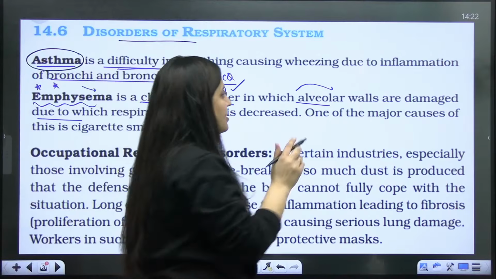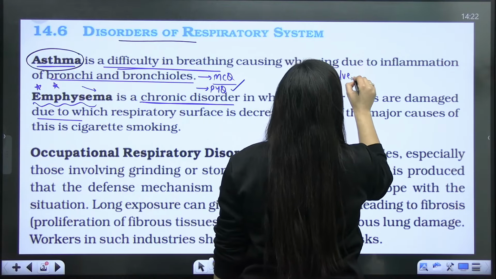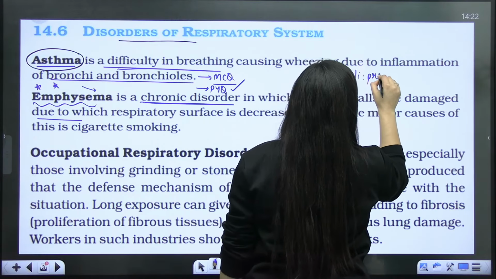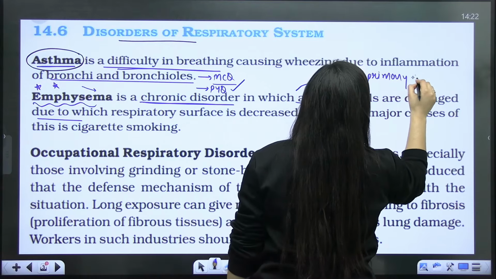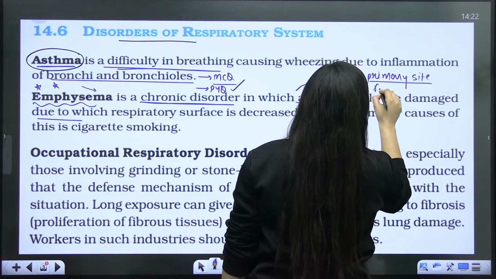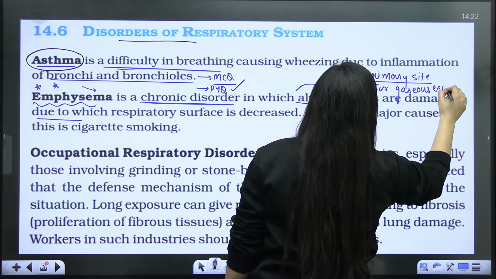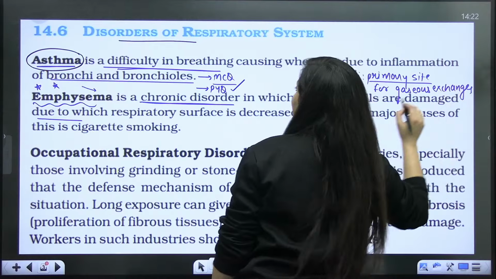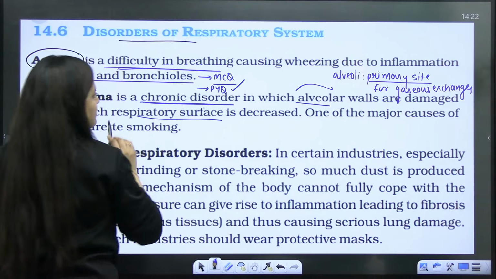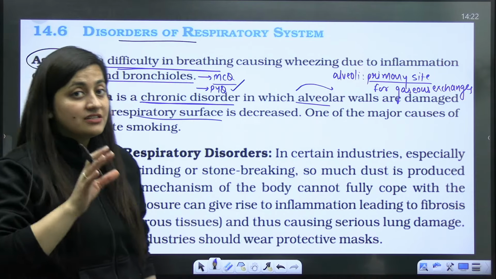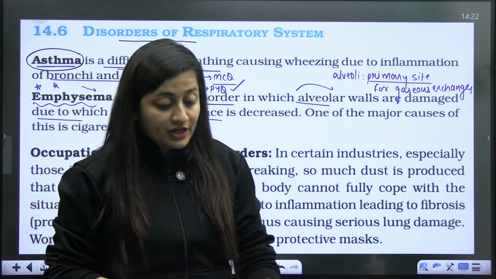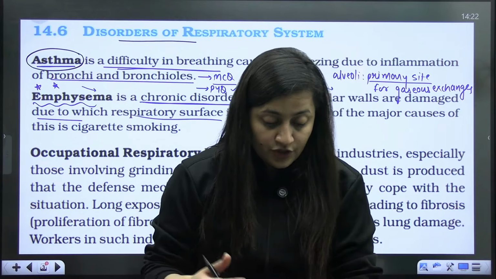Alveoli is the primary site for the exchange of gases, yes or no? So of course, if alveolar walls are damaged, then the respiratory surface will decrease, the exchange of gases will be affected, and all the body organs will not get sufficient oxygen.